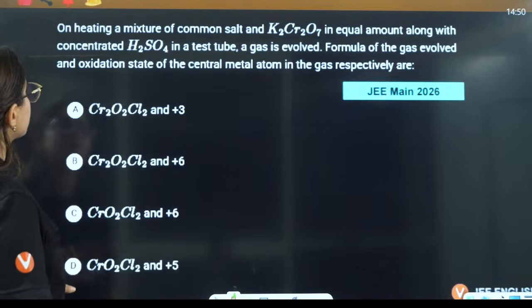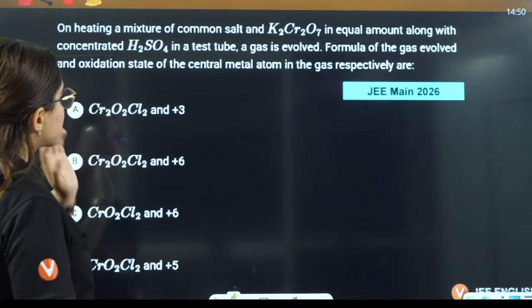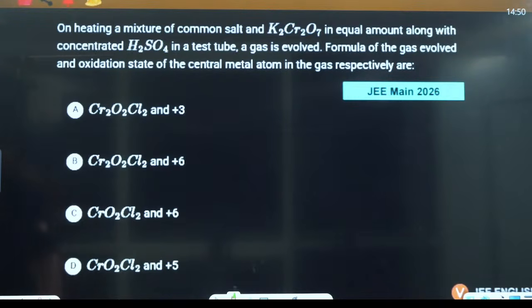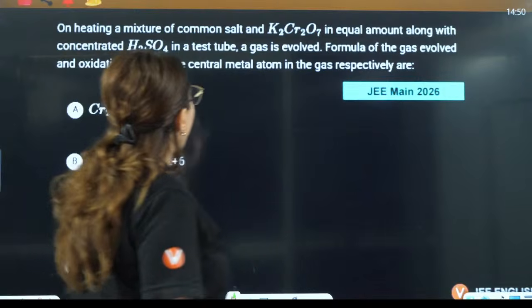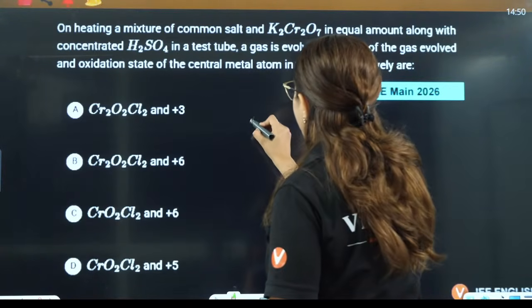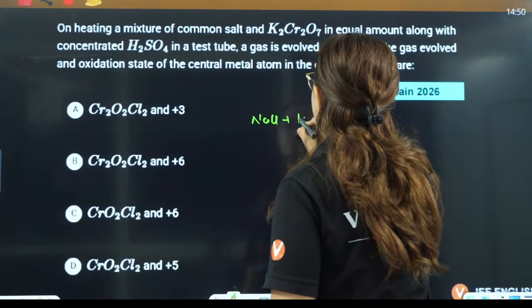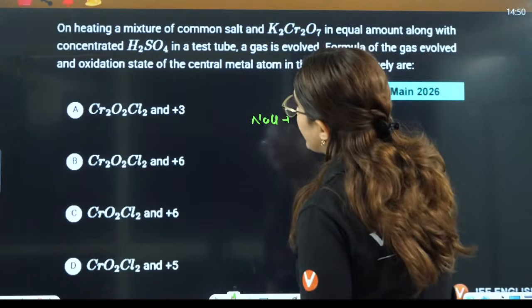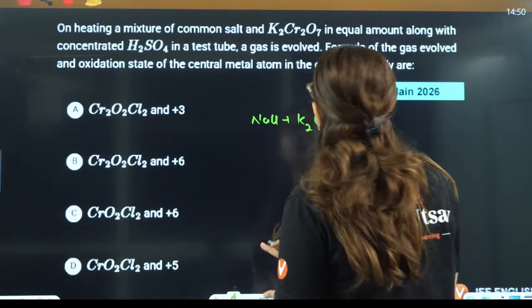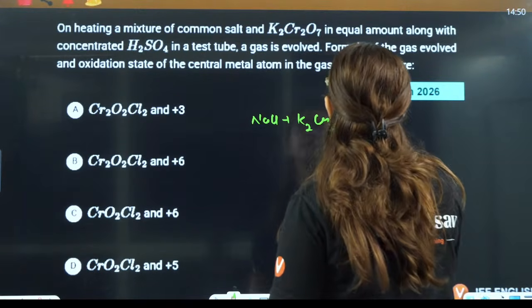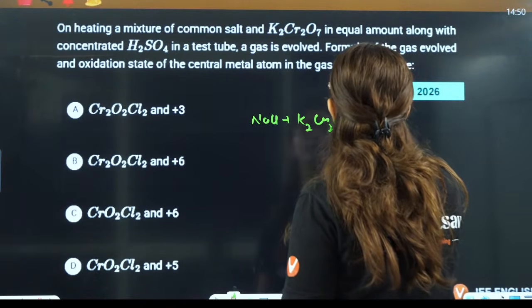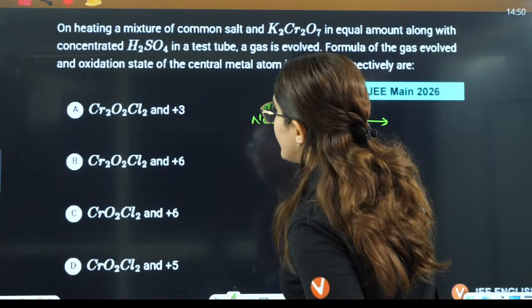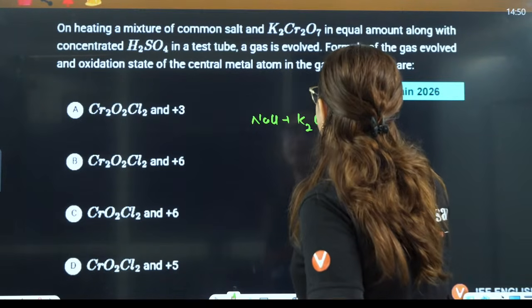Chalo. Next question is on heating a mixture. Now this is again a reaction based question. On heating a mixture of common salt, NaCl, with K2Cr2O7 in equal amount with acid, a gas is evolved. The question is the formation of the gas evolved and the oxidation state of the central atom in the gas.